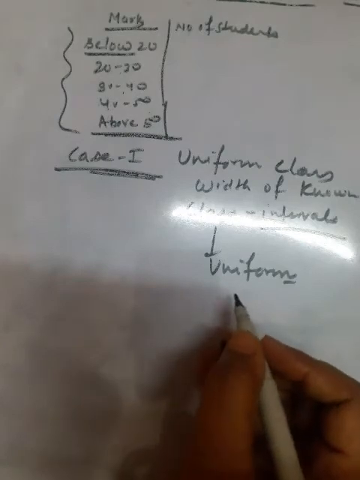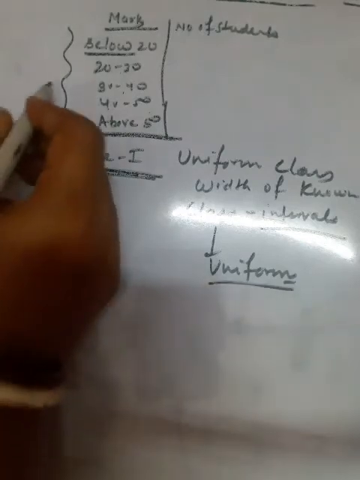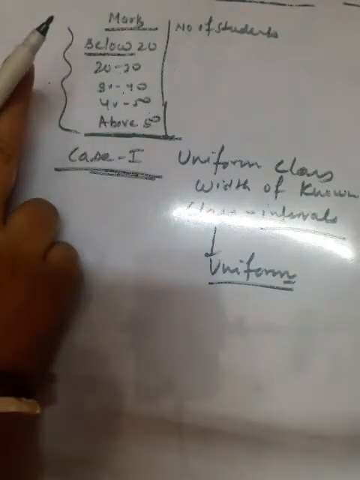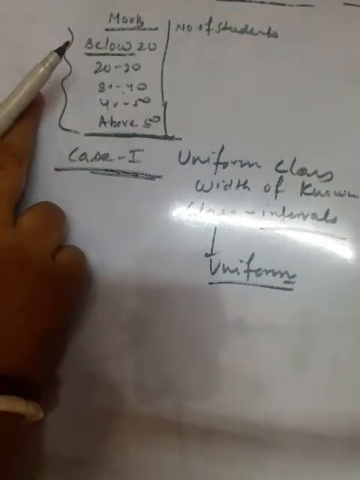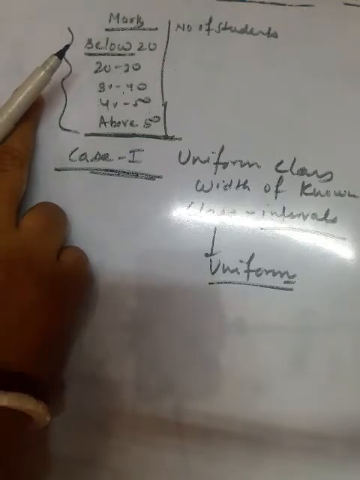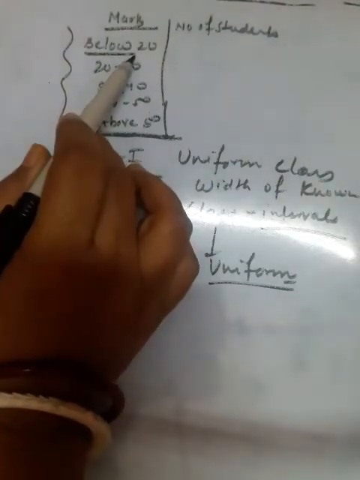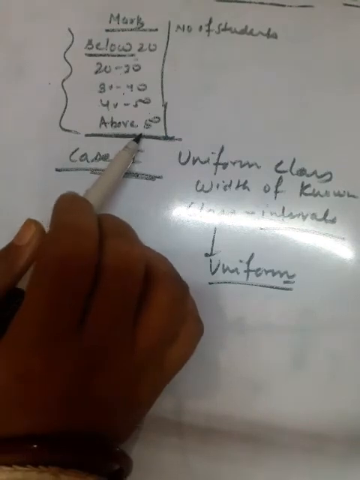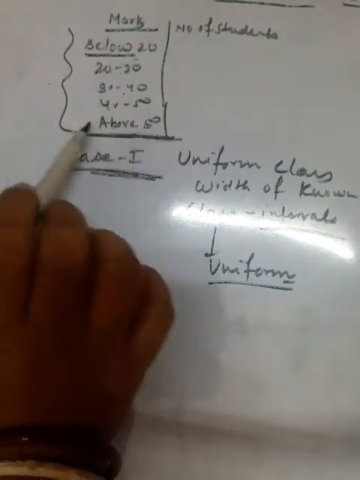Then how will it convert? If a uniform class interval is given, how can this table be converted into a continuous series? We can assume that the magnitude of the first class interval and last class interval is the same as that of the other class intervals.